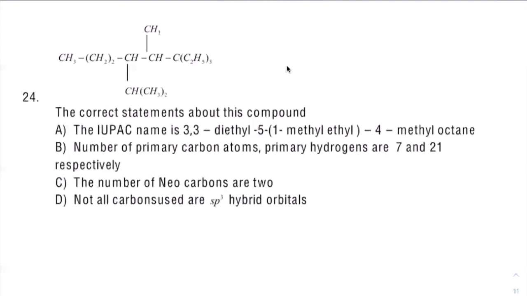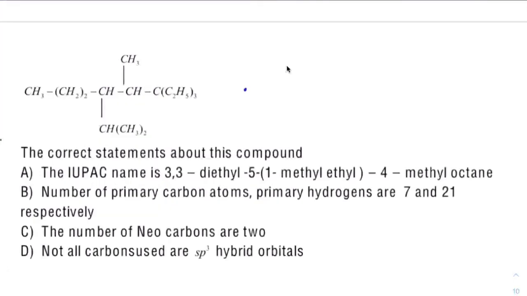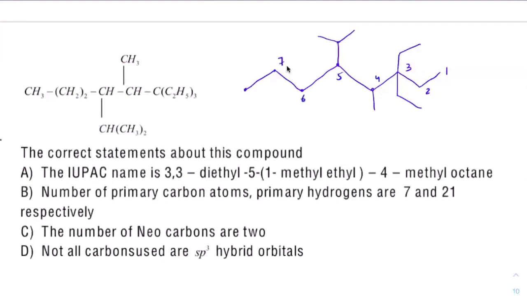So the compound was something like this. We had methyl, then there are two carbons, then one more carbon on which there is isopropyl, then one more carbon on which there is methyl, then one more carbon on which we have ethyl, ethyl. This is the way it was. We started numbering from this end: 1, 2, 3, 4, 5, 6, 7, 8.